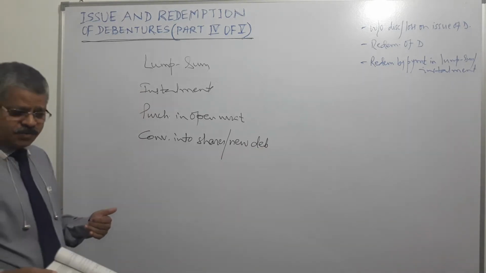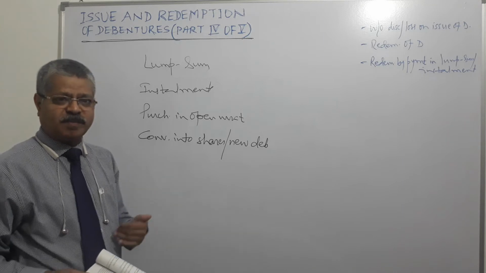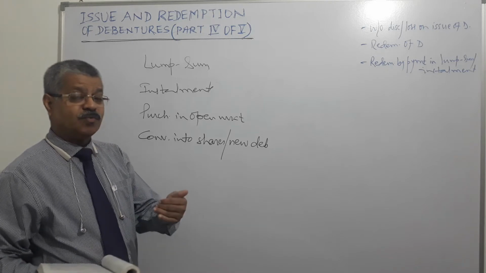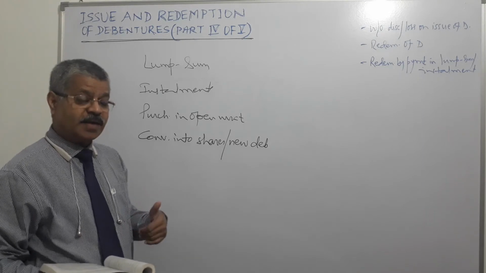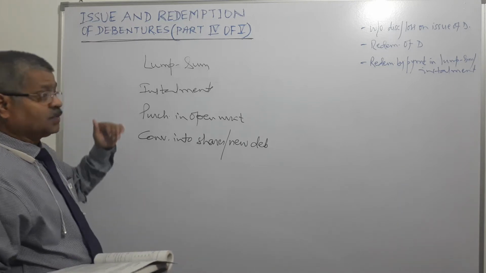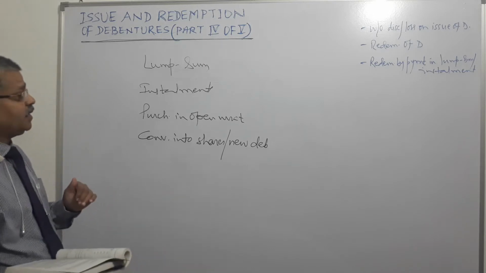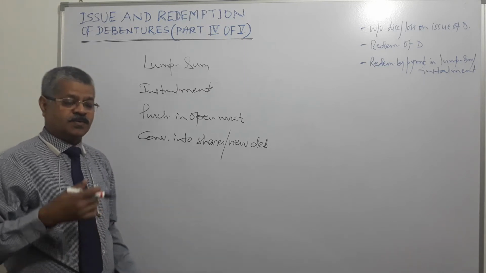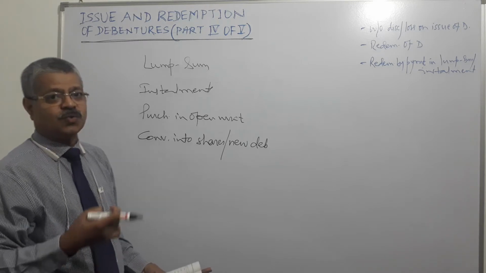Redeem means today the company has issued debentures, received money. So it has created a long-term liability, right? So at the time of redeeming, it gets out of the liability. It gets debentures back and pays out the money, right? So redemption of debentures means getting rid of that debenture liability by the company. So the first way is to pay in lump sum. Suppose 5 years ago I bought some debentures from a company and today I am going to redeem it.